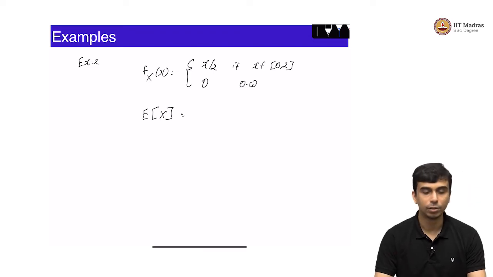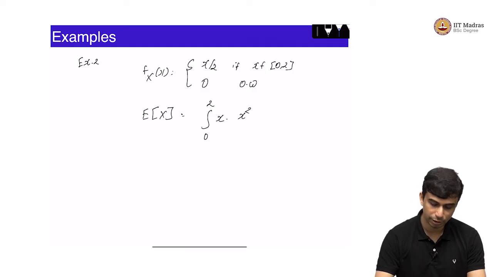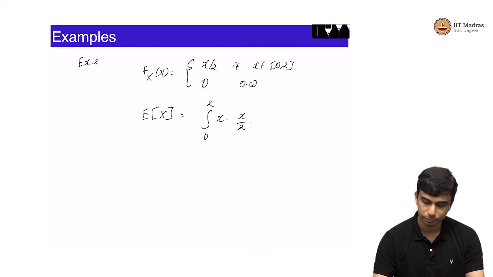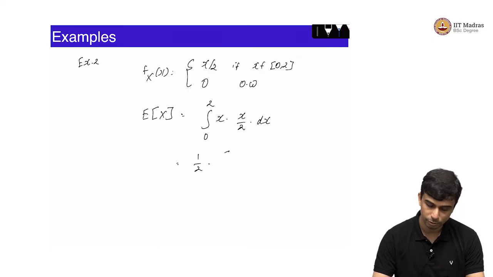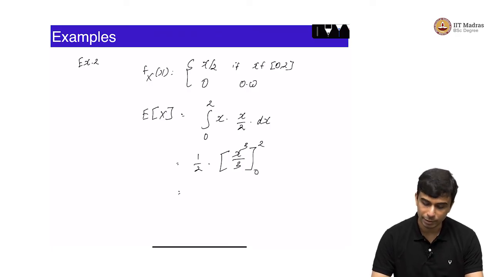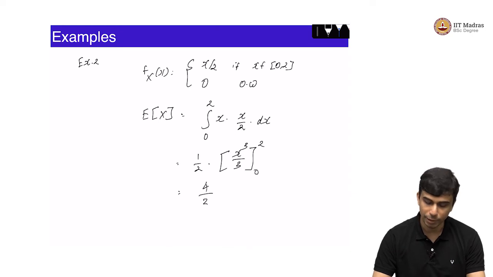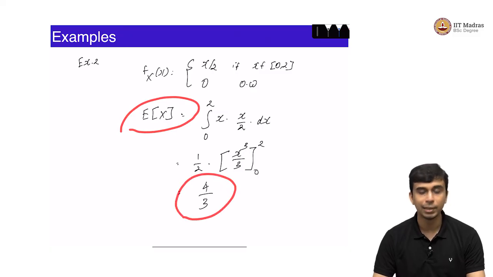Once again, you do not need to integrate from minus infinity to infinity, you can just integrate from 0 to 2: integral 0 to 2 of x into fx of x dx, x into x by 2 dx. So, this is going to be x squared by 2, this is half x cubed by 3 within the range 0 to 2. So, this is 1 by 2 into 8 by 3, which is 4 by 3. Okay. So, what this says is the expected value of x is 4 by 3,